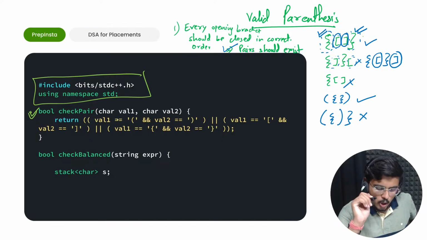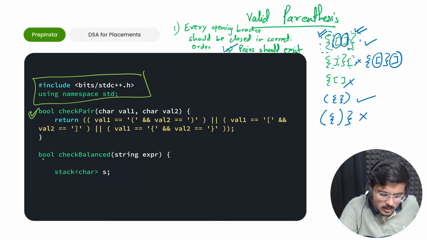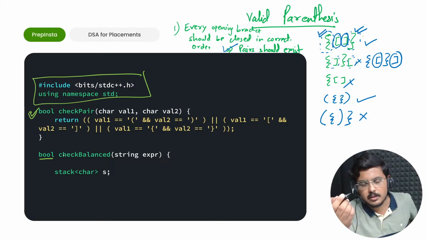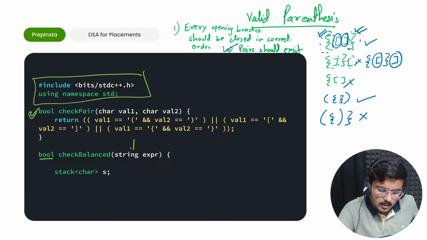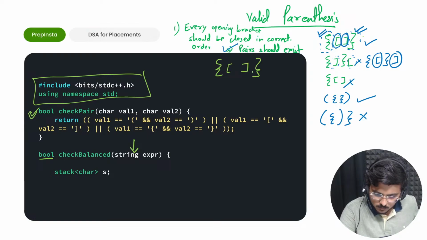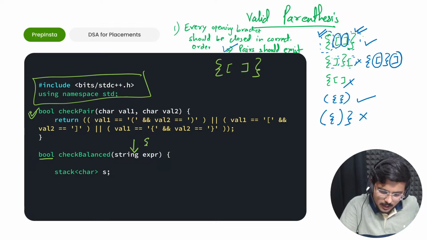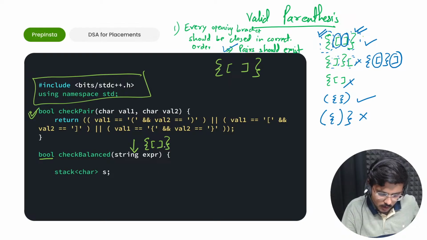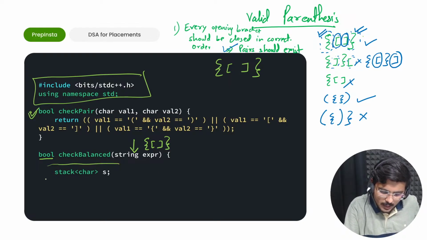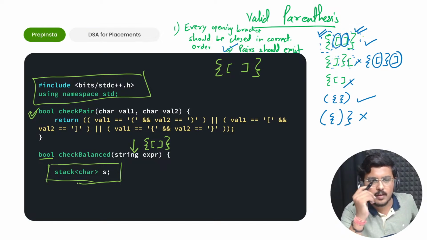Okay. So for check balanced, it is a boolean type of function. Basically it has the return type boolean and it would take some string as an expression. So I would say, let's take this particular string, first example only. Let's do this. And then we'll try other examples as well. Fine. We took this example. So basically I'm passing this here, this whole string. Then I created a stack of characters S.